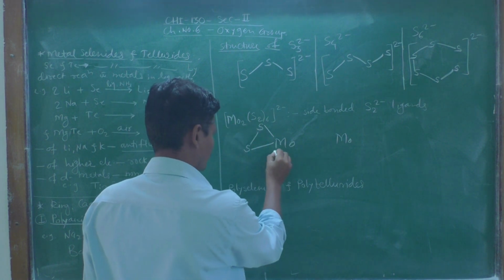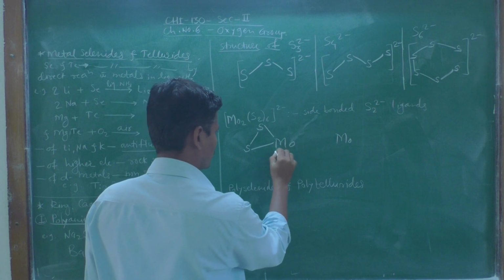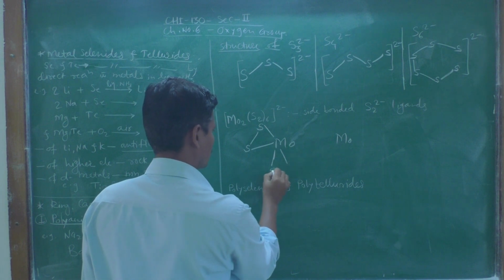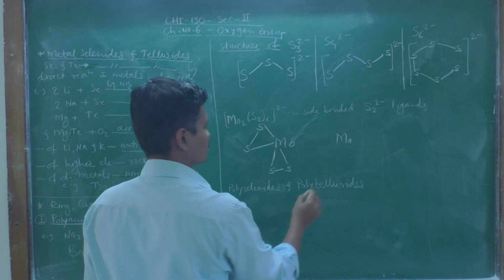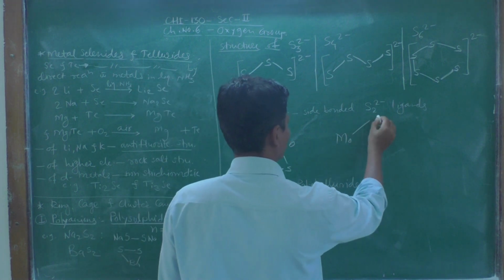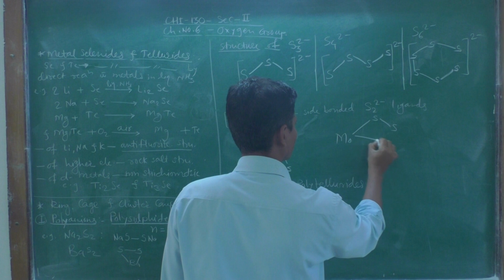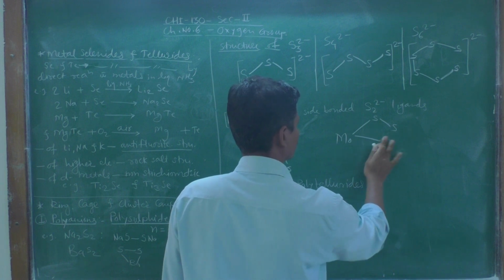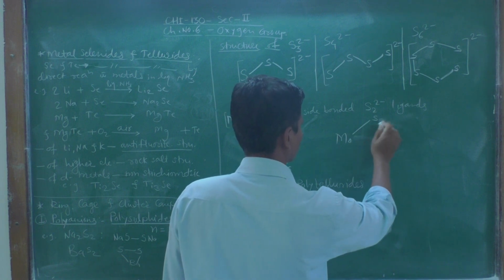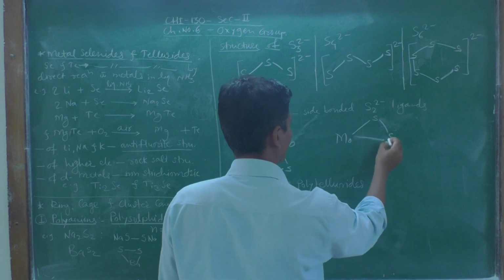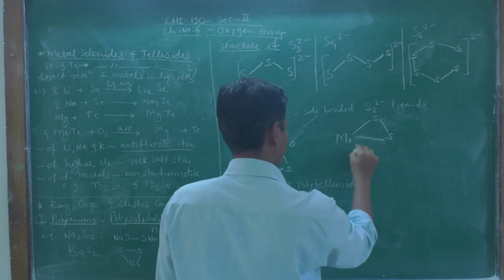Then this is the second bond. In a similar way, to this molybdenum these side bonding sulfide ligands exist like this.